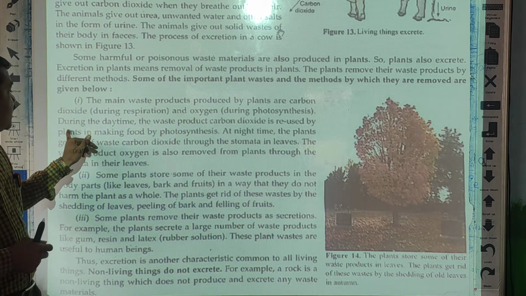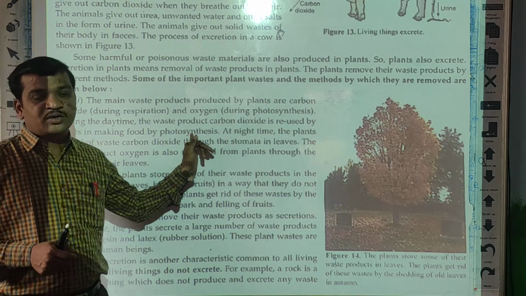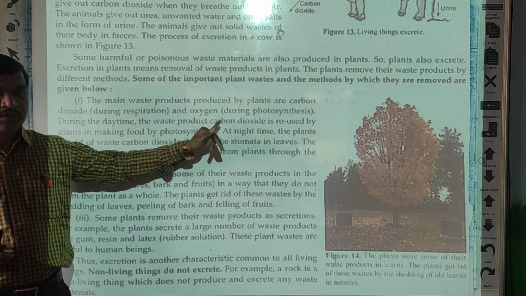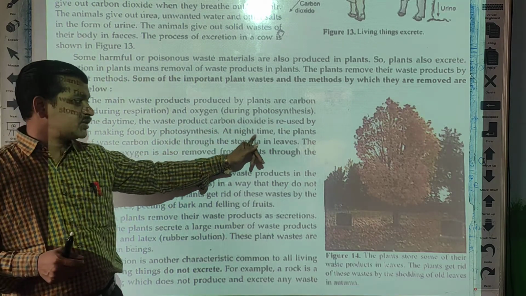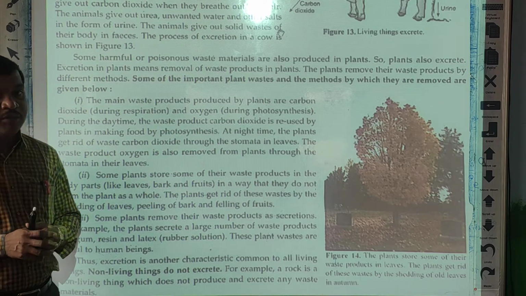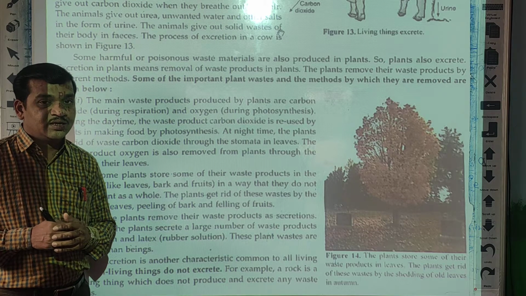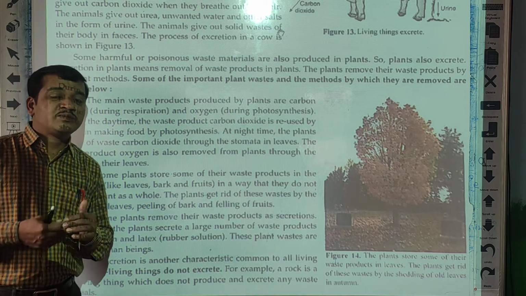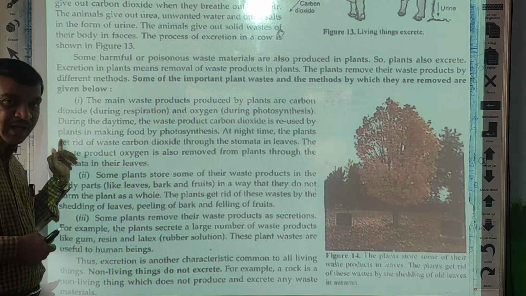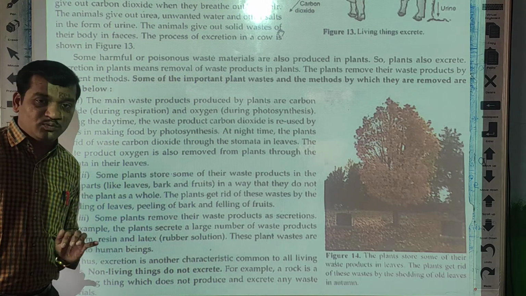Now see here, during the daytime the waste product carbon dioxide is used by the plant for making their own food.